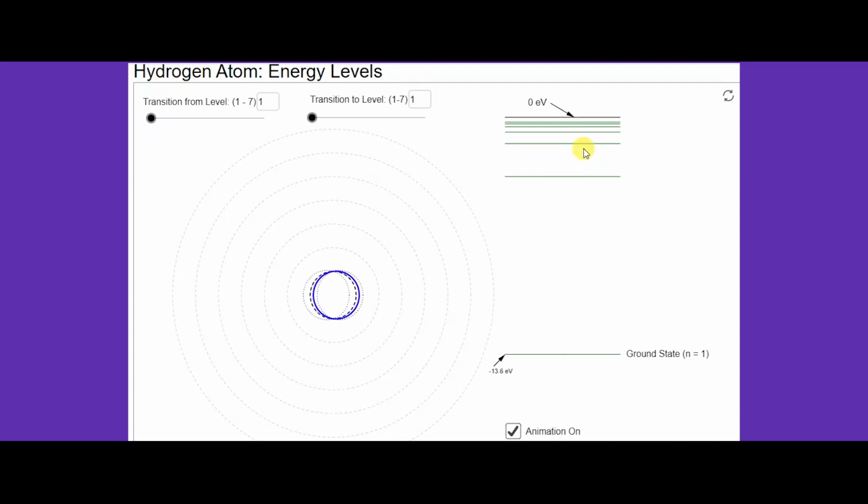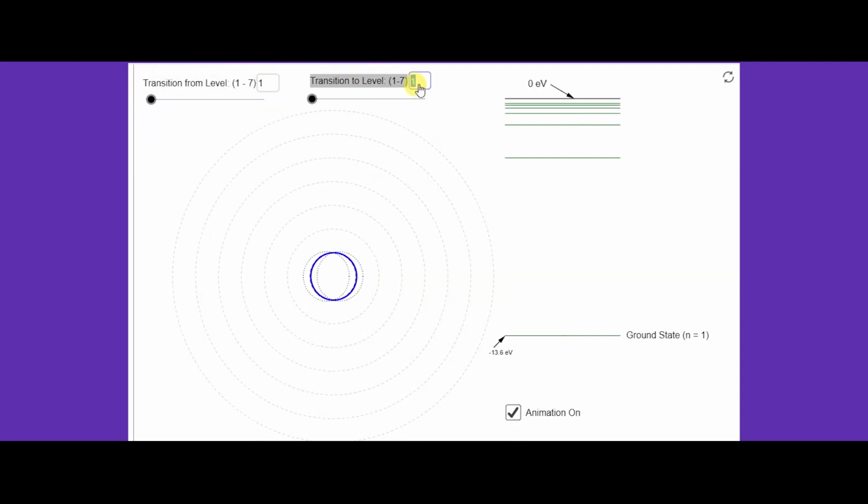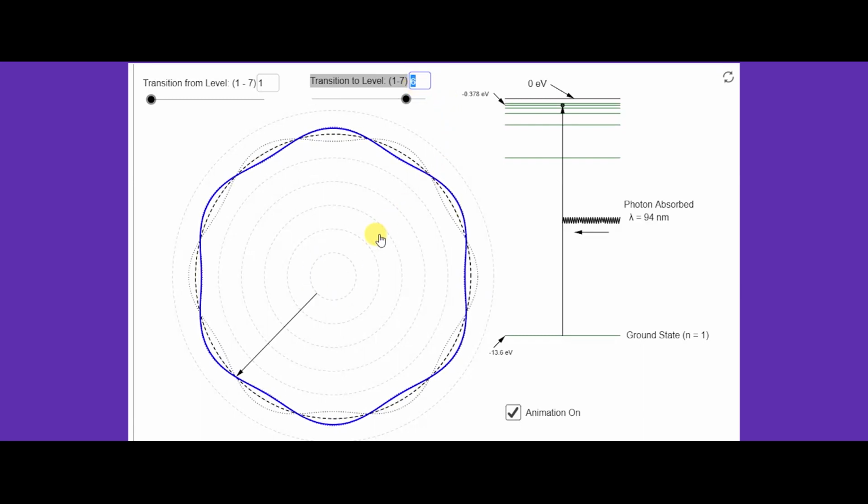To get a clear picture, let us look at how an electron transits from one energy level to another, that is, when an electron transits from the first energy level to n is equal to 6.